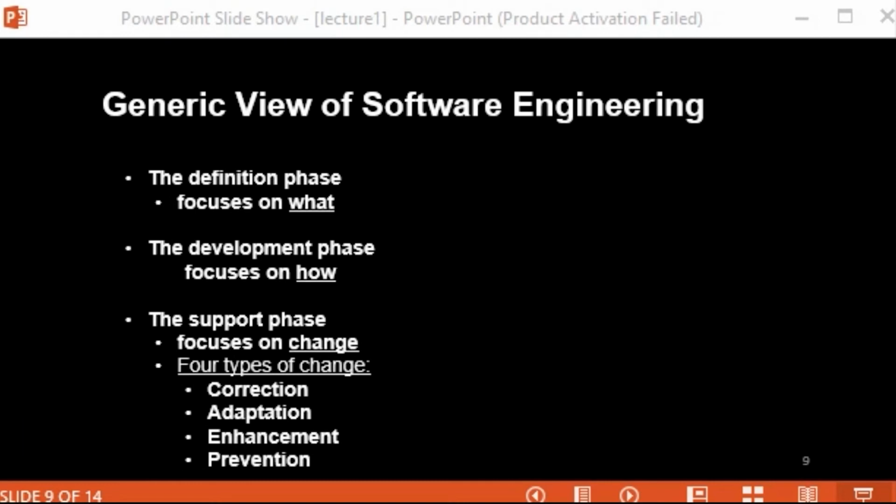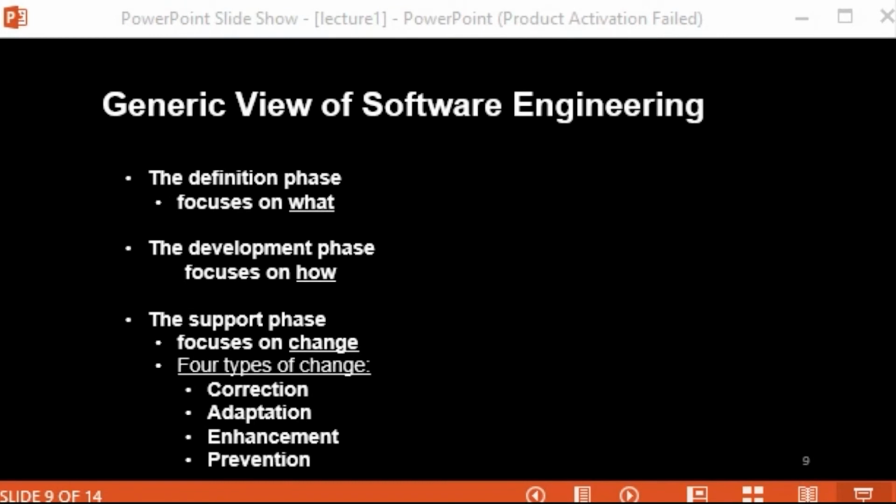Whatever interfaces or information you decided on by asking the what questions, you get the answer to how you can do those things in this development phase.